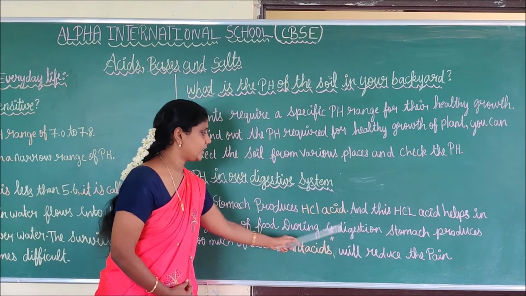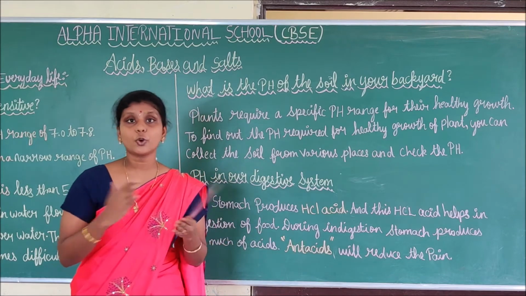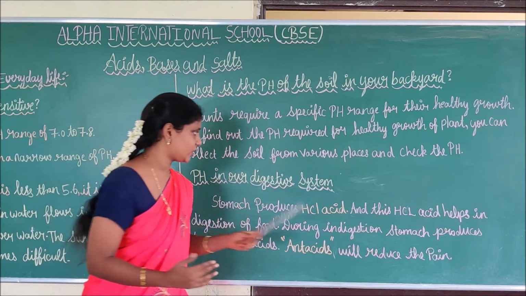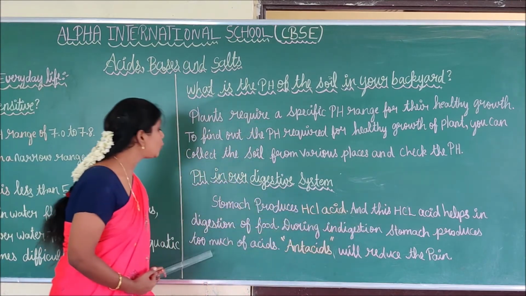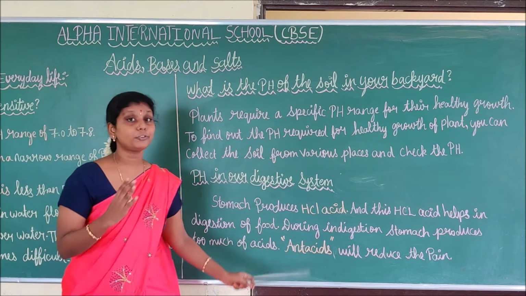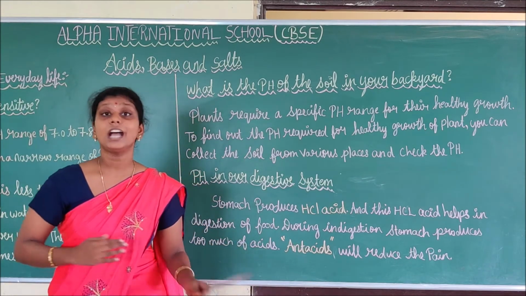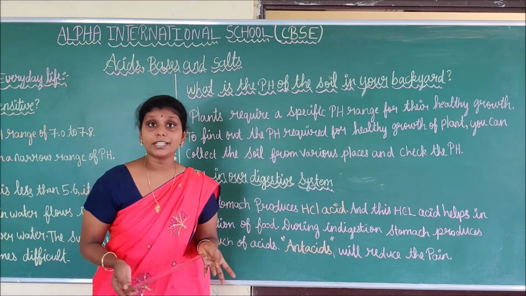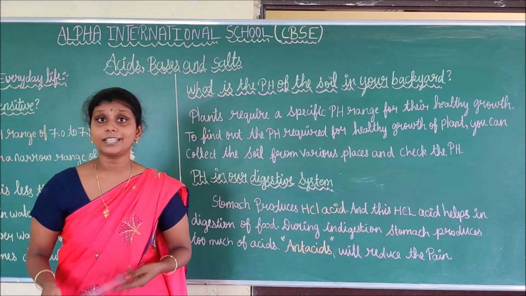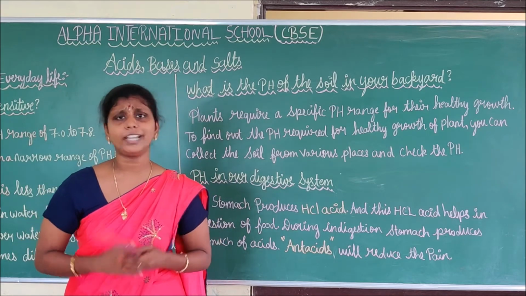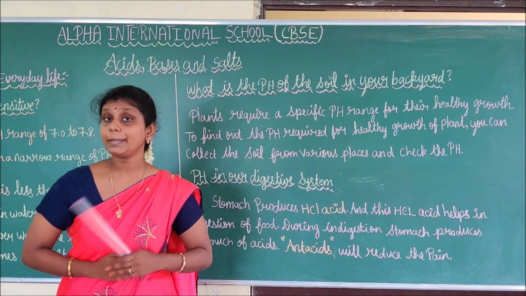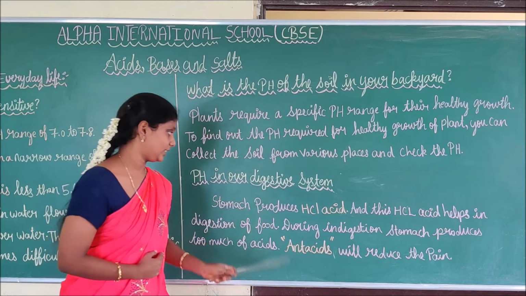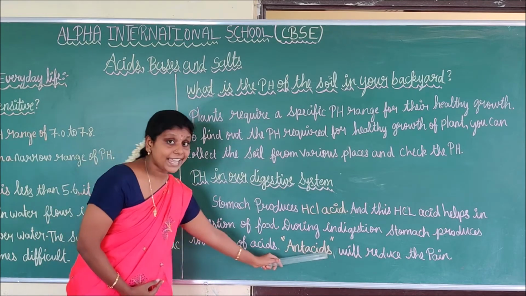During indigestion, if the food is not digested properly, our stomach produces too much acid. What happens in that case? Our stomach gets very painful and irritated. For that, we use an antacid.